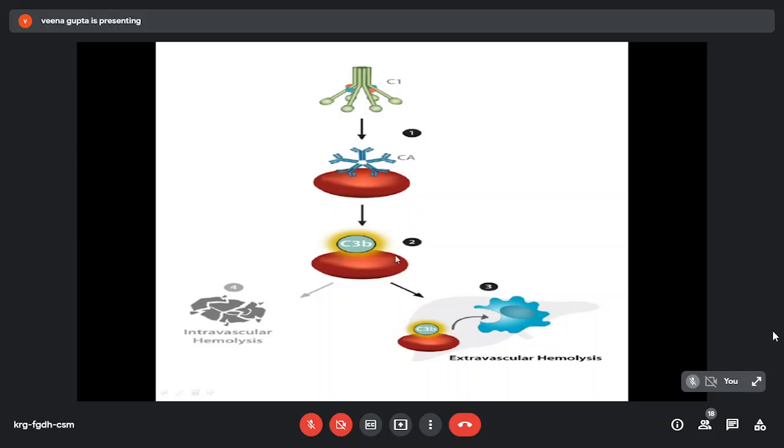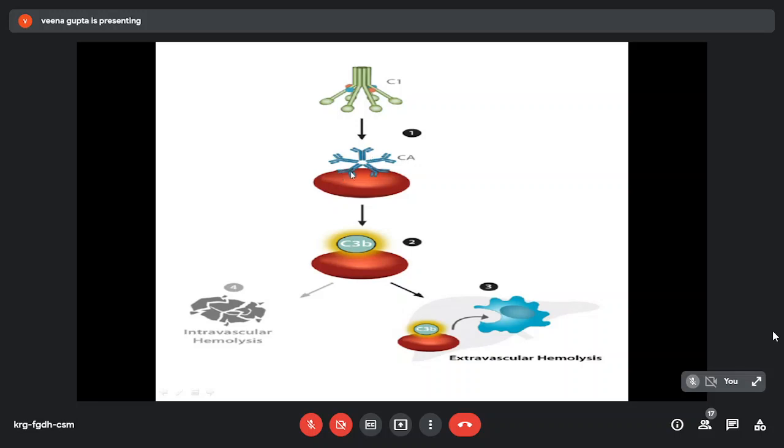IgM, whereas, exists in the pentameric form, so it can activate the complement if C1q binding sites are exposed by IgM acquiring the staple configuration. So at least two units of IgM engage the cellular antigen. So this leads to complement activation. Because of this pentameric structure, IgM can activate the complement strongly rather than IgG.